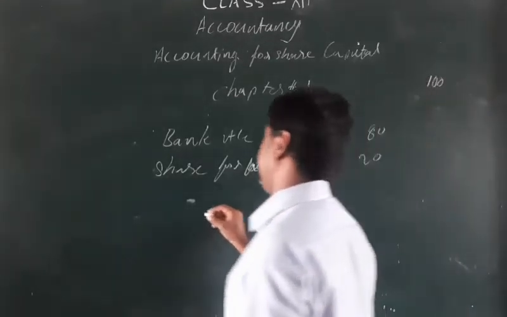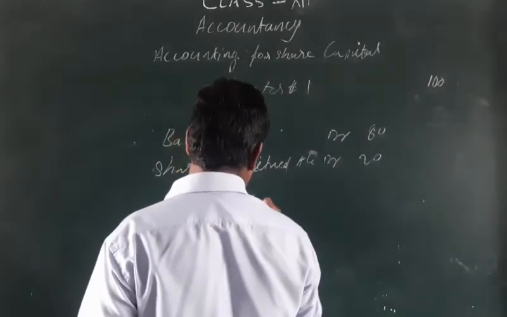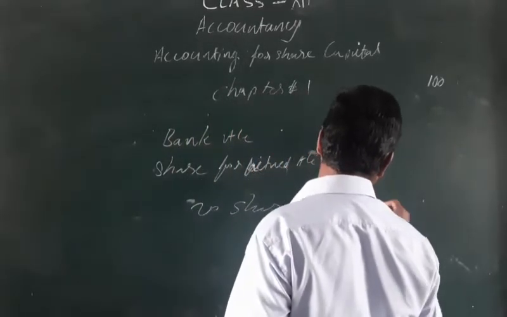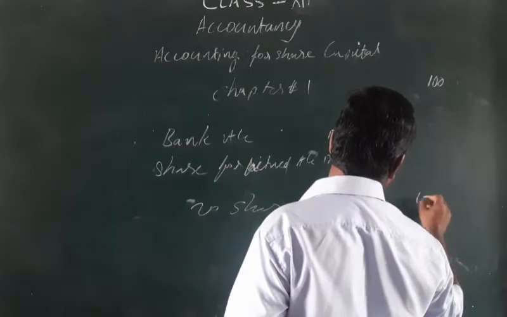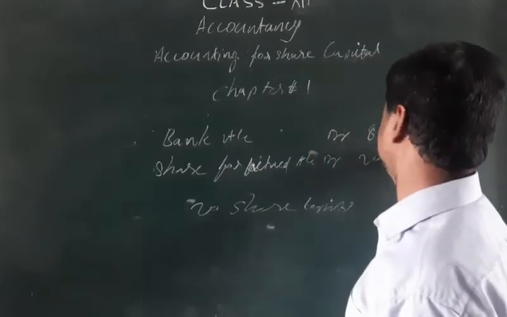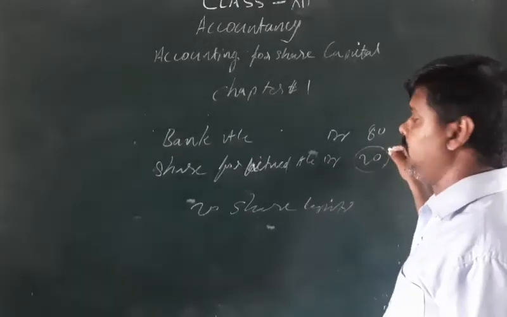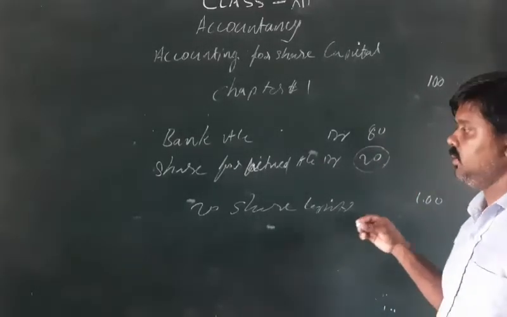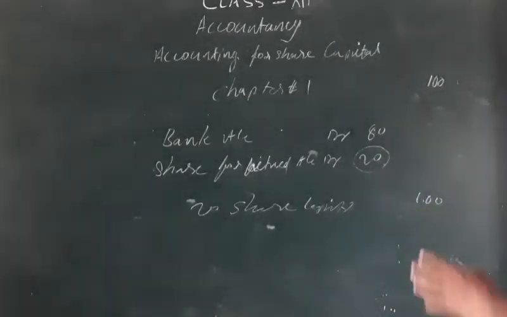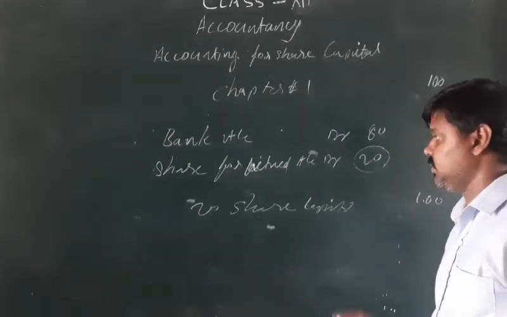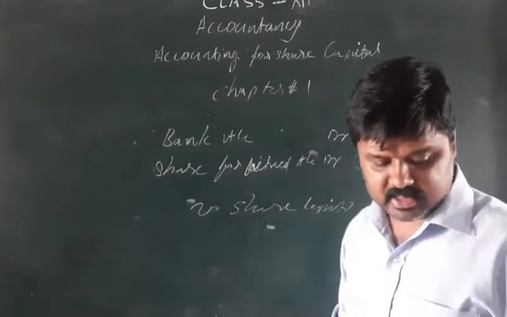And to share capital, how much? 100 rupees. So actually this 20 rupees is the loss. This amount can be met from the amount paid by the first shareholder when the shares were forfeited. From there the amount can be adjusted.